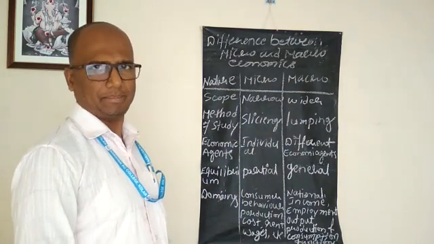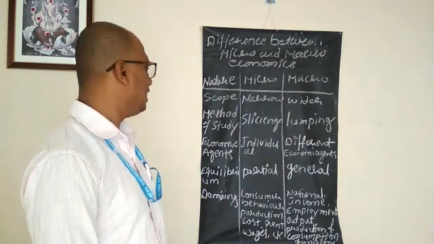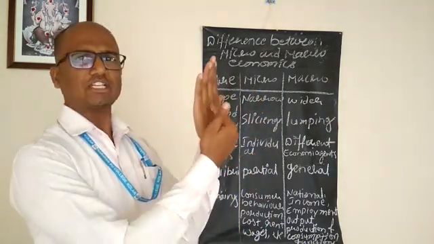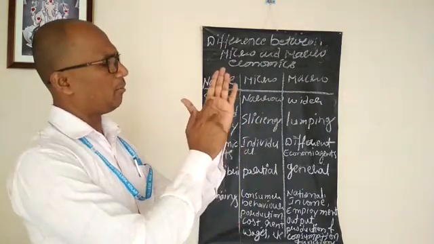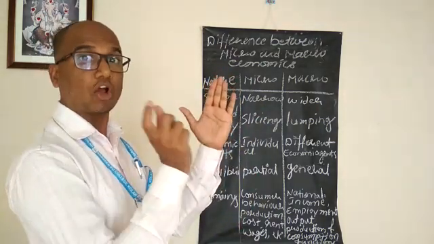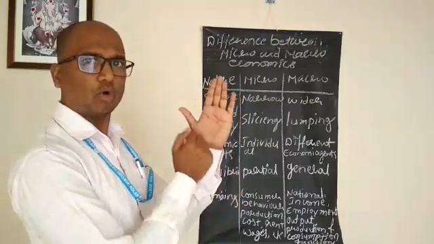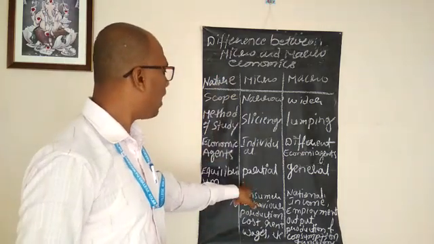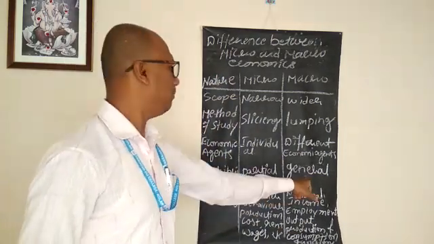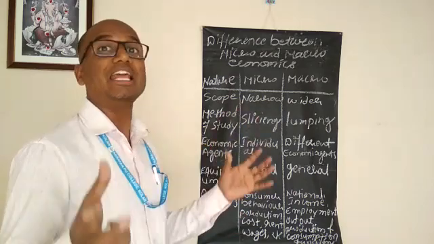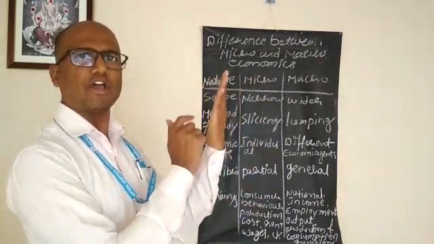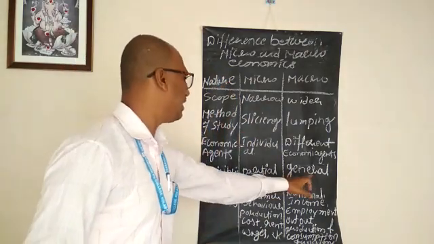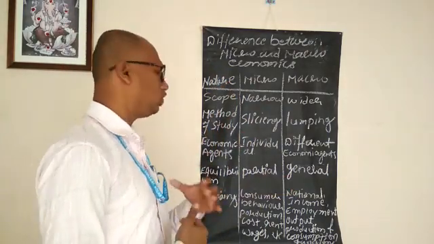And next, equilibrium. The microeconomic equilibrium is partial. Suppose two faces of a coin: microeconomics studies only one face of the coin, means it studies only one part or individual of the economic system. So partial equilibrium. Macroeconomics is a general equilibrium, means it studies both faces of the coin, both faces of the economic system. So general equilibrium.